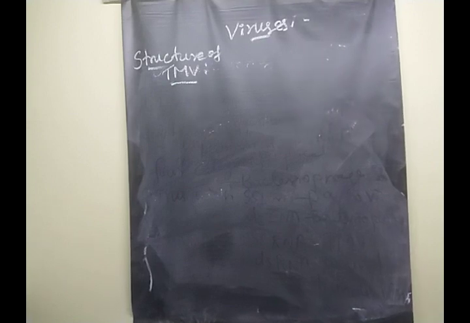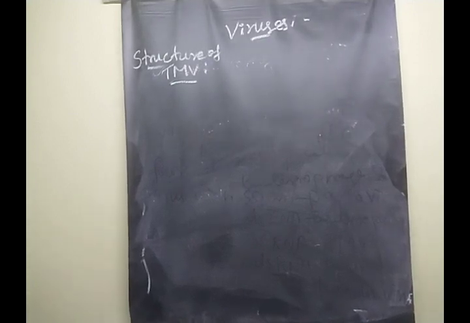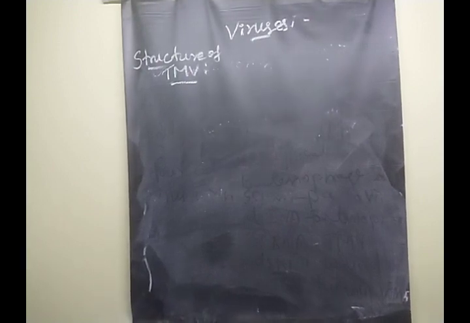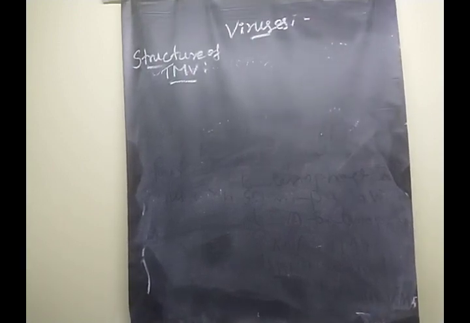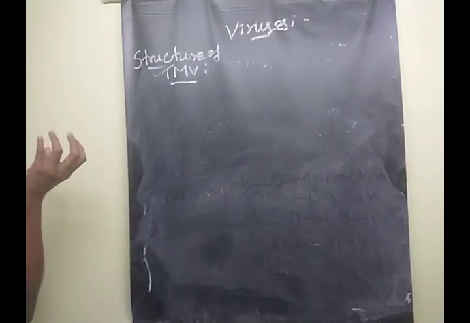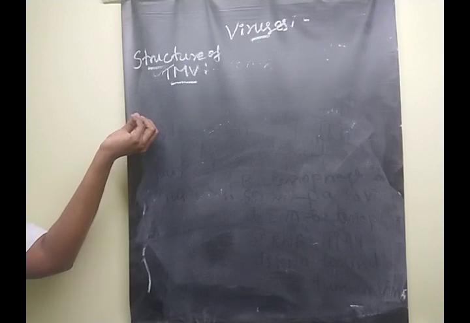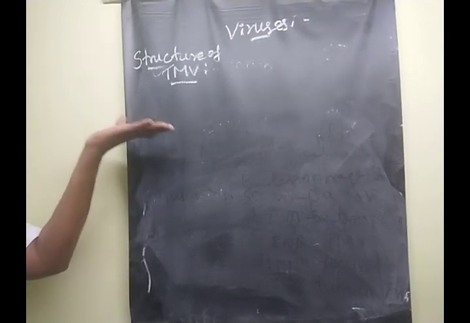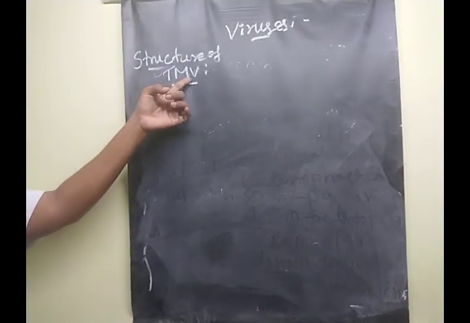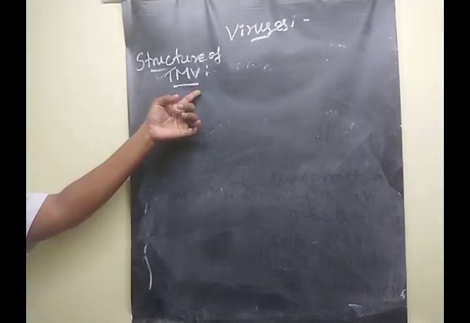Clear, children? Normally the virus infects healthy plants through vectors. Some examples of vectors are aphids and locusts. So through these vectors, they infect the tobacco plant.